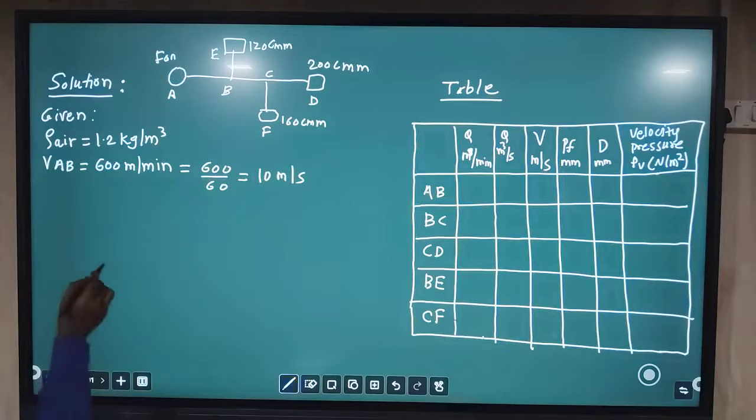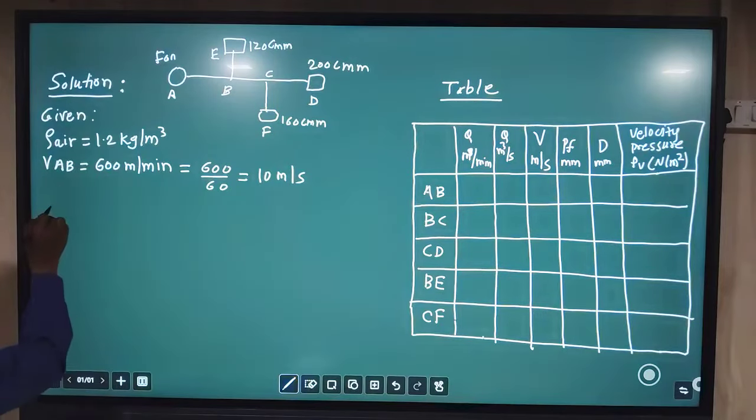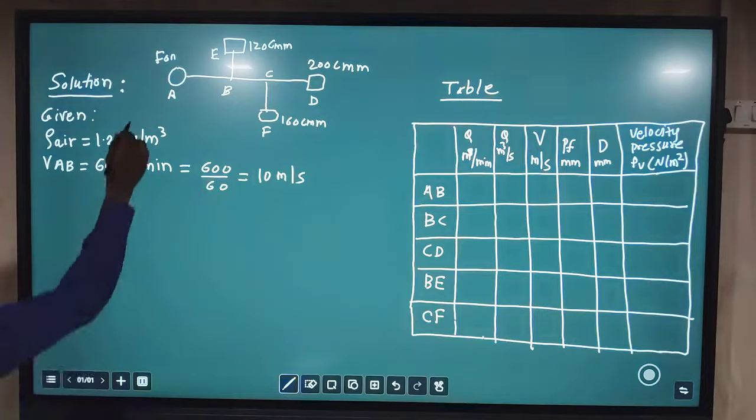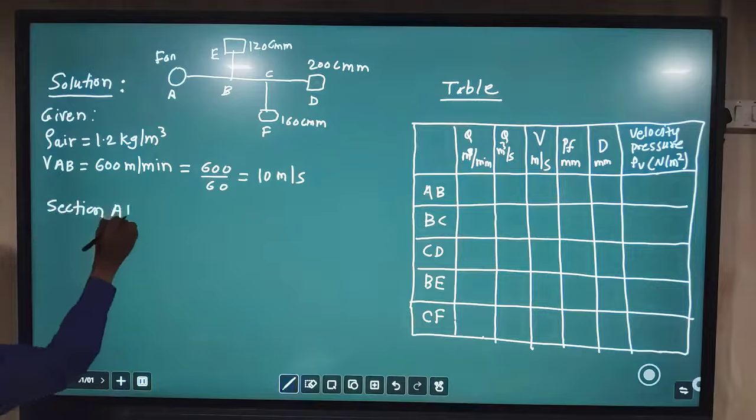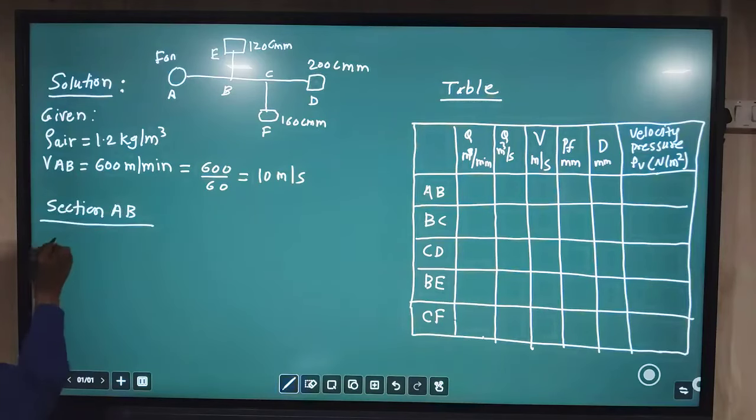After that we have to find the discharge in the main duct. We have to start from section AB, so first of all we have to find the discharge. In section AB, QAB means the discharge passing through this main duct.